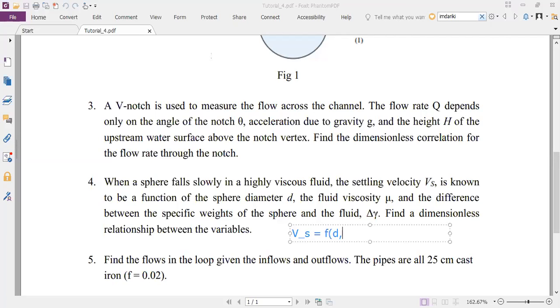So when a raindrop falls, for example, from the sky, initially it will accelerate as it approaches the earth, because it is falling under the influence of gravity.